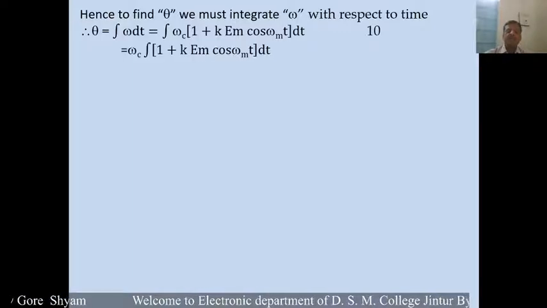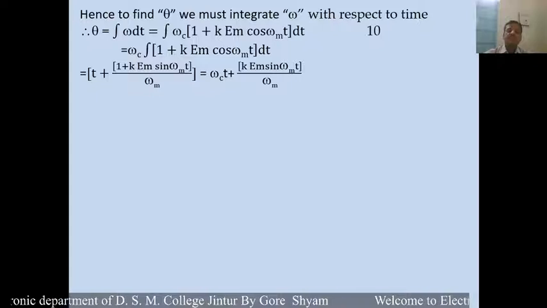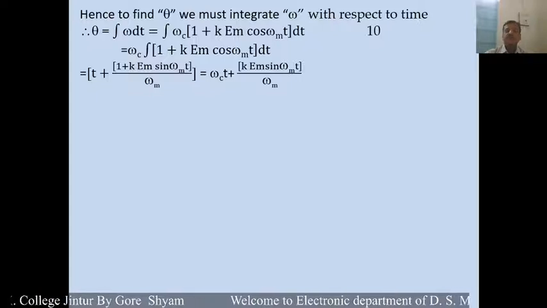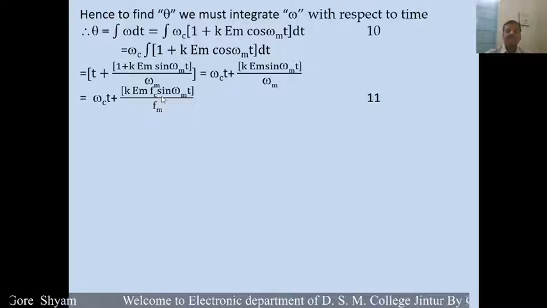That is equal to omega c integration of 1 plus k em cos omega mt into dt, and that is equal to omega c t plus k em sin omega mt divided by omega m, and that can be written like this: omega c t plus k em fc sin omega mt divided by fm.